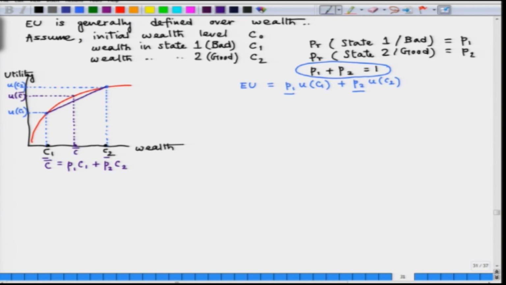Now note one interesting thing, this point here denoted by say point A gives that convex combination value expected utility. So, we get EU here.